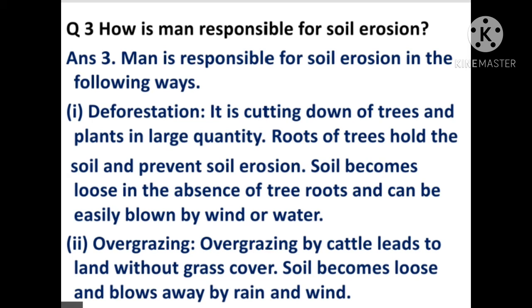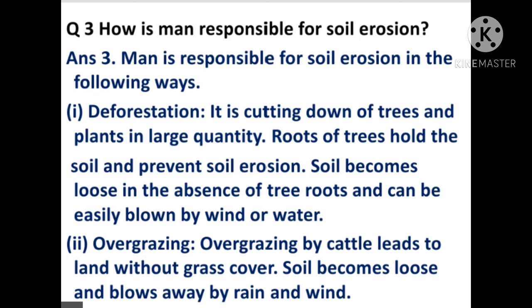Deforestation means cutting down of trees and plants in large quantity, and roots of the trees hold the soil and prevent soil erosion. When the trees are cut, soil becomes loose and can be easily blown by the wind and flow away by water.